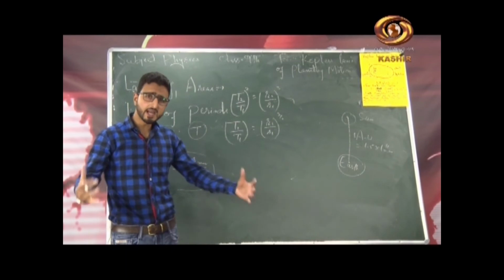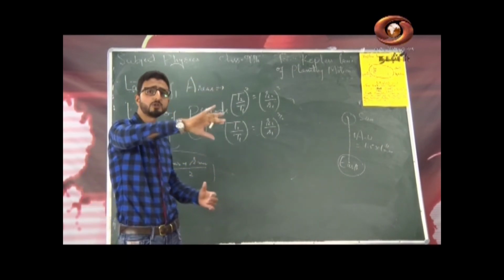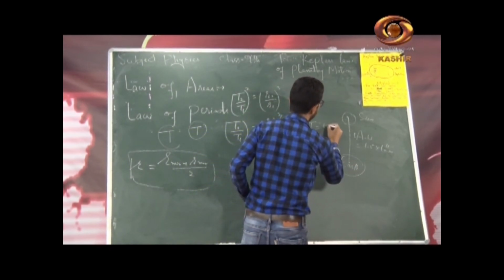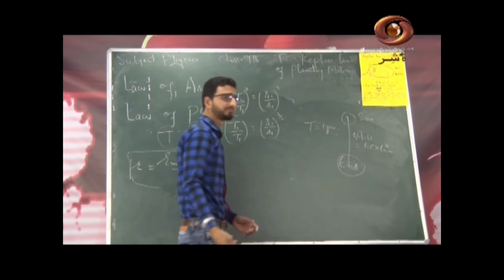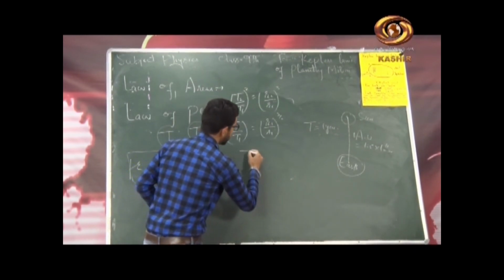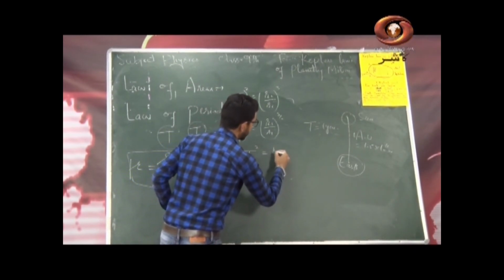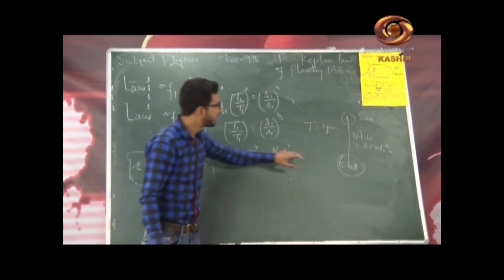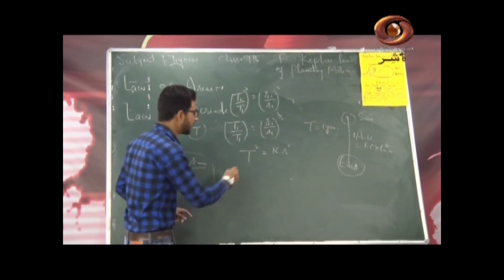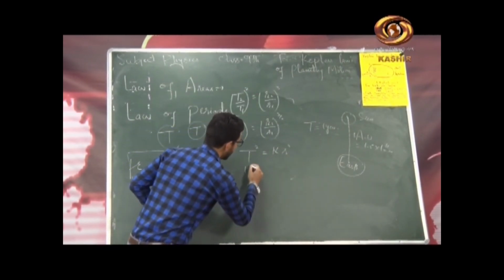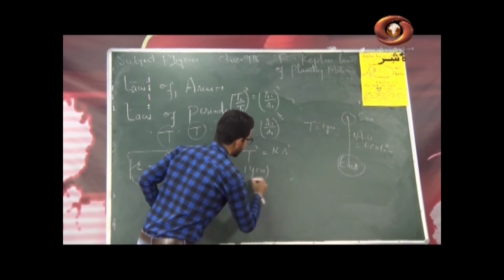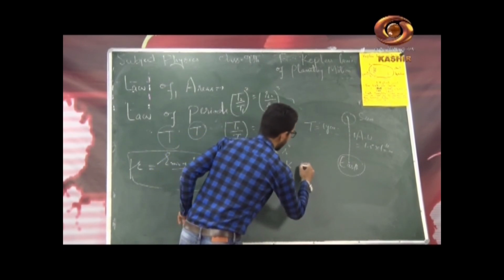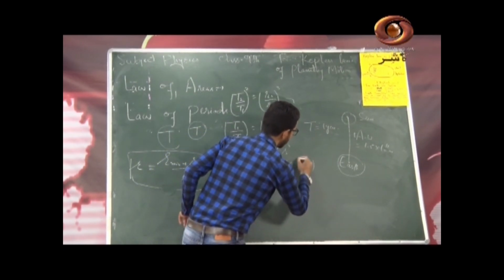By the way, what is the time taken by the Earth to complete one revolution around the Sun? अभी मैंने आपको बताया, T is equal to 1 year. ठीक है ना? Okay. Now, as per Kepler's third law, T square is equal to K into R cube. Let us try to find out the value of K for the Earth-Sun system. T square के बदले क्या लिखूंगा, 1 year square, ठीक है ना. So this is equal to K, R cube के बदले लिखूंगा 1 astronomical unit whole cube.